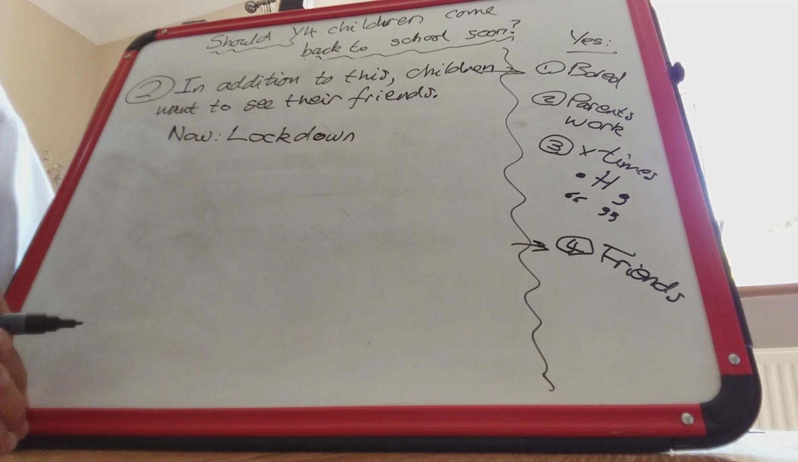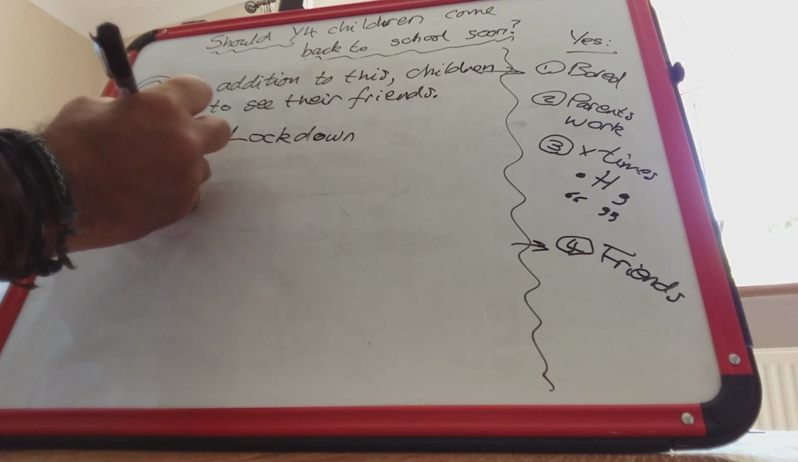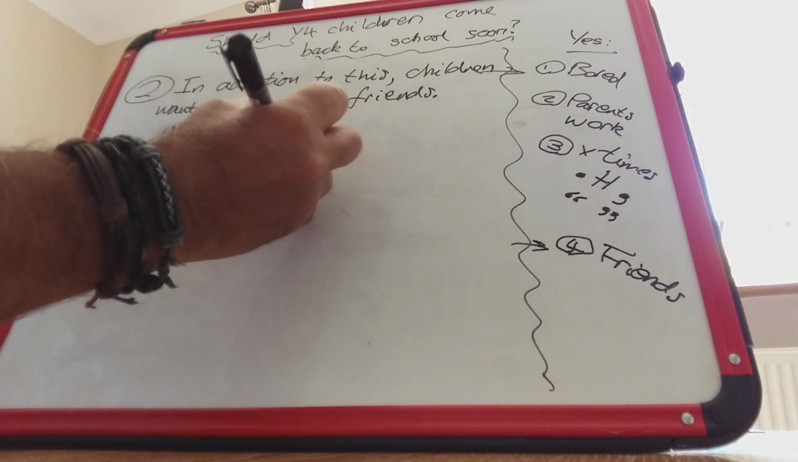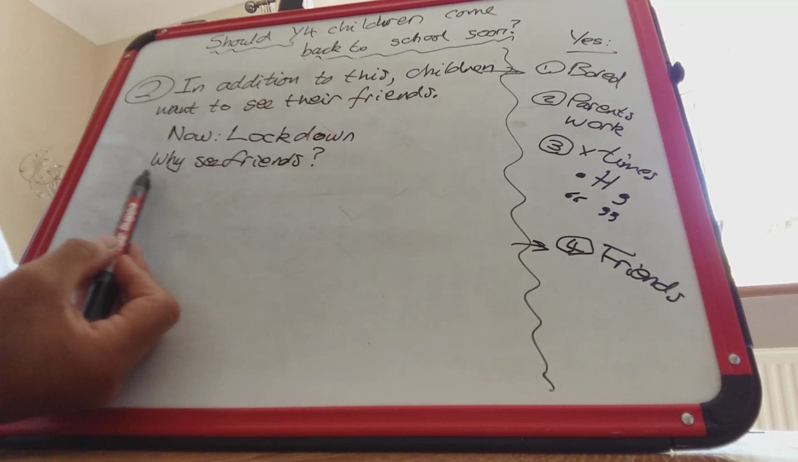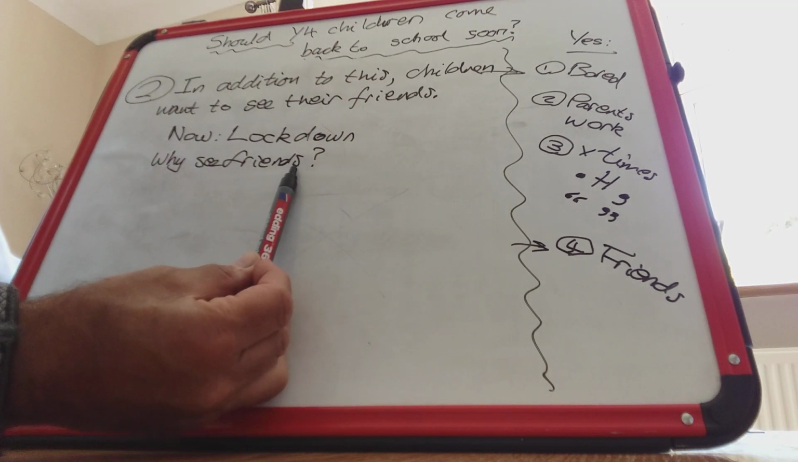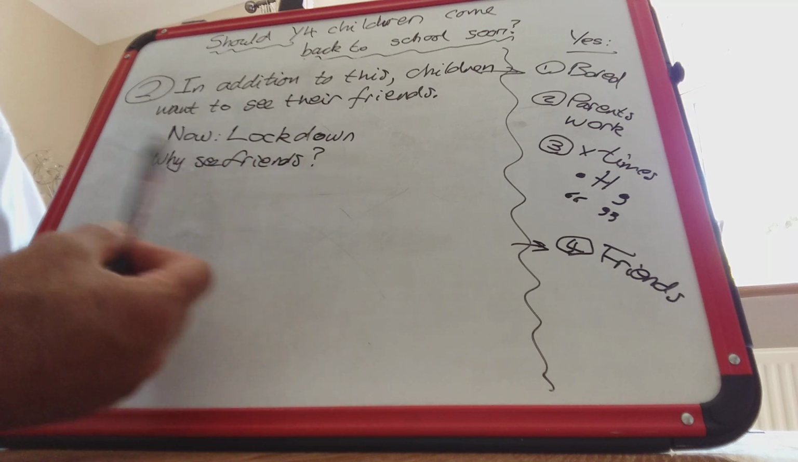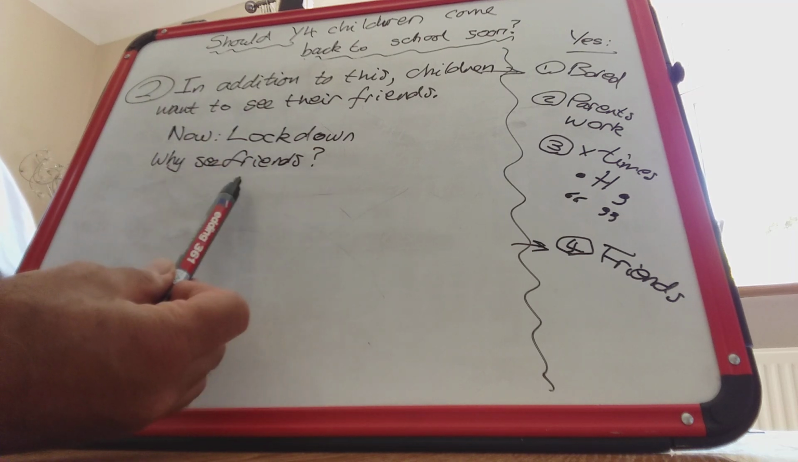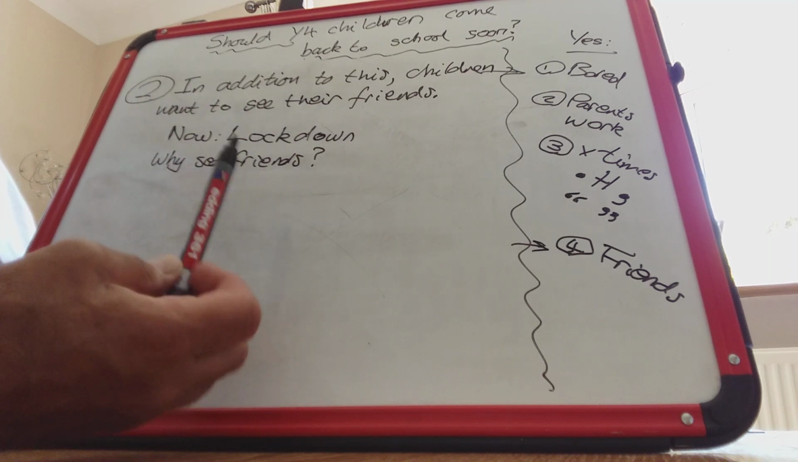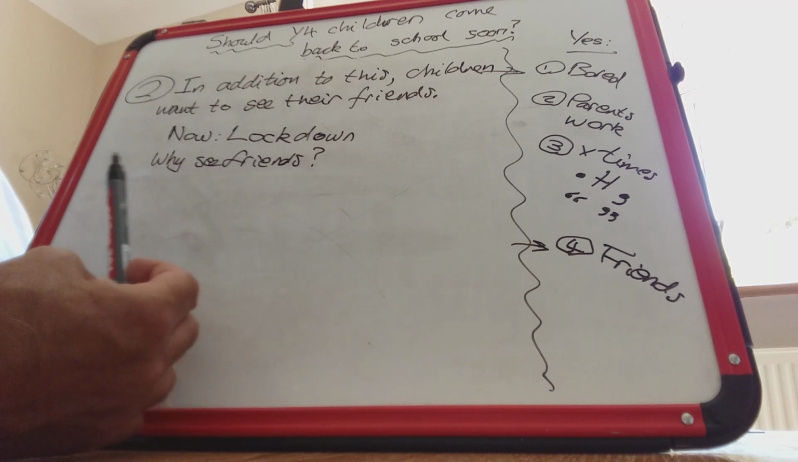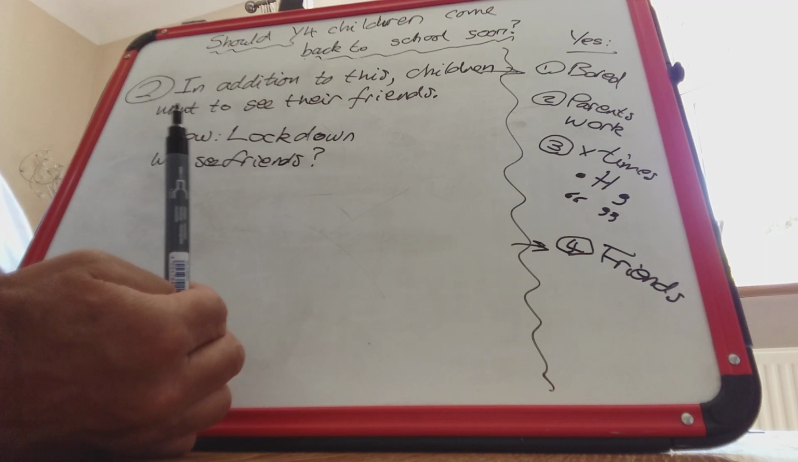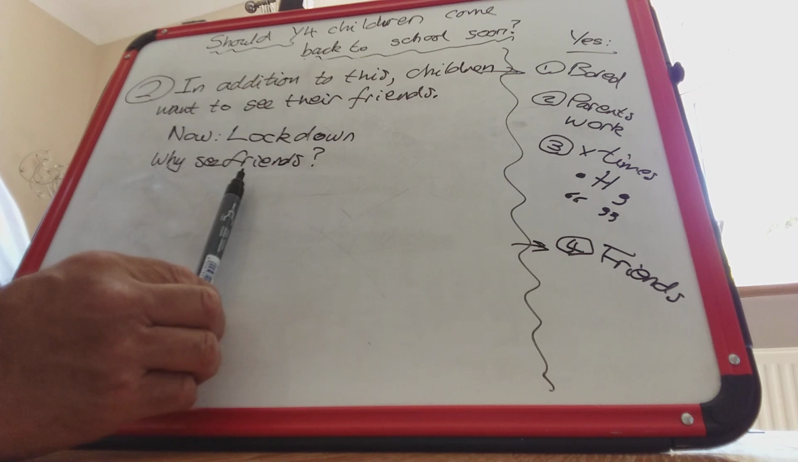Also, some people might say, well, what's the big deal? Why should children see their friends? So I will put why see friends. So my next sentence is actually going to answer this question. Why should children see their friends? And the answer to that is, well, it's good for children to see their friends so that they can talk to them. They can talk to people of their own age. It's good for their mental health. Everybody's got to be able to see people that they get on with. They can exchange stories about what they've been doing in lockdown and what they've been doing in the weeks and months that they've been off school, all of those sorts of things.